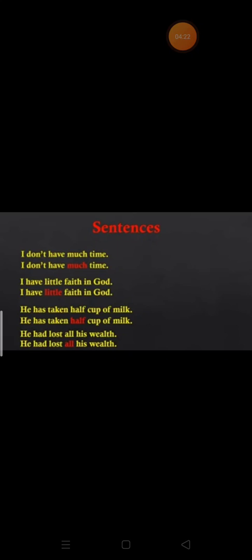That is, you have a little faith. He has taken half cup of milk. So here we come to know how much milk? Half cup of milk. Looking at the last example, he had lost all his wealth. Whatever he had, all. So again, all is the adjective telling the quantity of wealth.